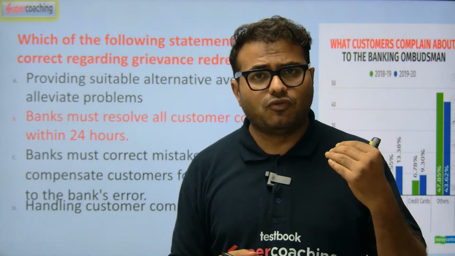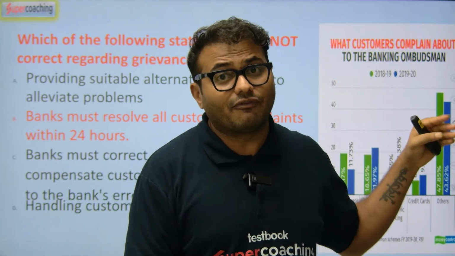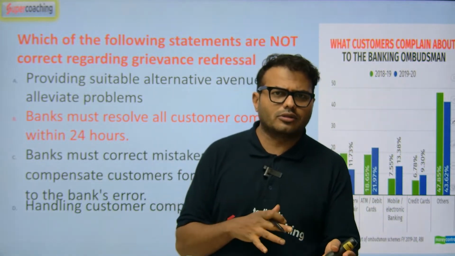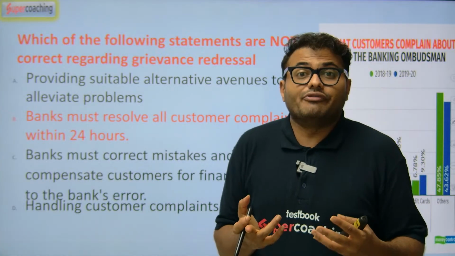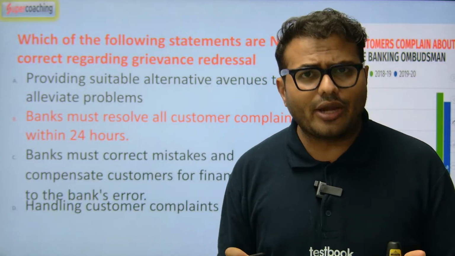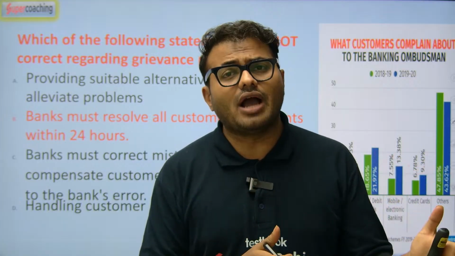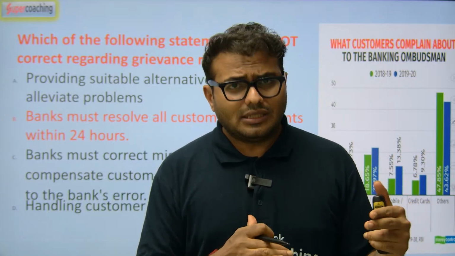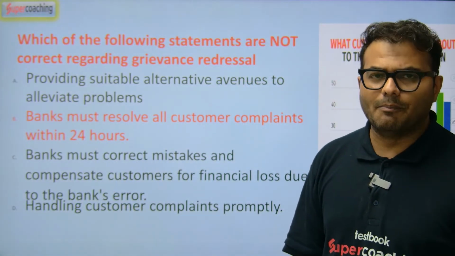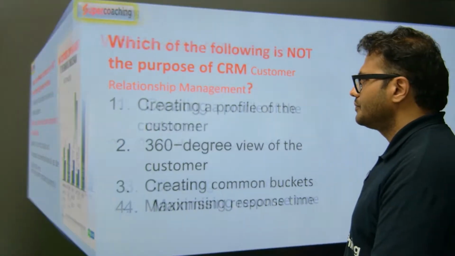If banks are not able to fulfill within 30 days, then we can complain to the ombudsman. We can go to the integrated ombudsman after that. So 30 days are there. 24 hours is not binding on the banks. If the banks resolve a complaint within 24 hours, that's best, no doubt, but there is no binding like that. So we usually give a 30 day time frame. If the bank gives answers or solves the problem within 30 days, then okay. Otherwise, the integrated ombudsman can come into the picture if the customer complains to them about the banking facilities.